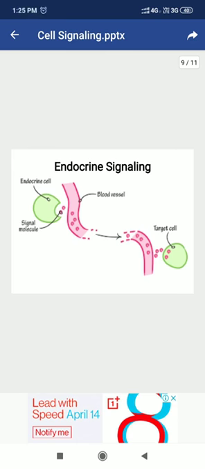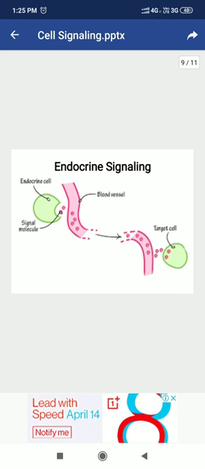In endocrine signaling, which is common in animals, and the same type of signaling in plants is achieved by phloem sap, the signal producing cell and the target cells are present far apart. So, the ligand molecule has to cover a long distance to reach its target cell. So, the question arises, how does the ligand molecule reach the target cell?